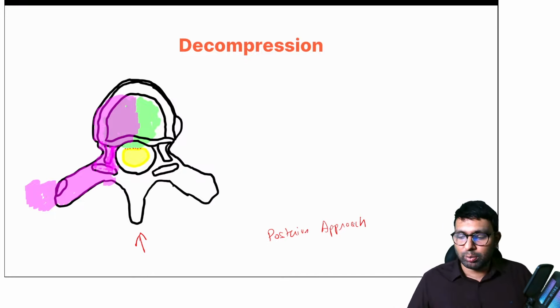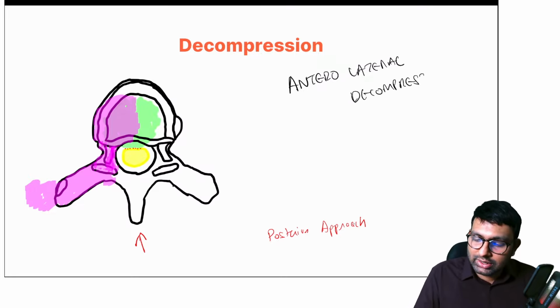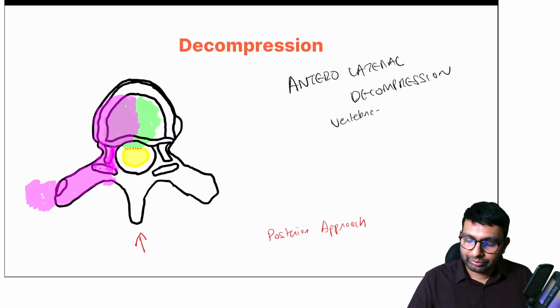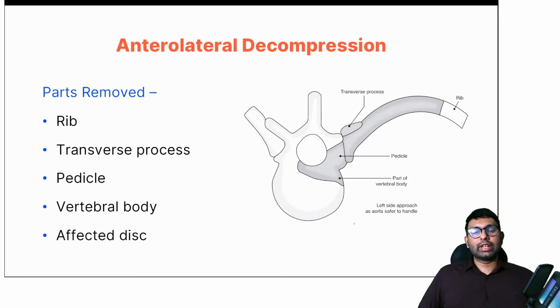Through this we'll be able to remove all the pus and granulation tissue. And the reason we call it anterolateral decompression, which Dr. Jain also said, is because we're removing structures anteriorly and laterally. Not because we're going from anterior, we're going from posterior, but we're removing structures anteriorly and laterally. Which are these structures? Vertebra, disc, pedicle, transverse process, and also ribs. All of these are removed, and this is the anterolateral decompression.